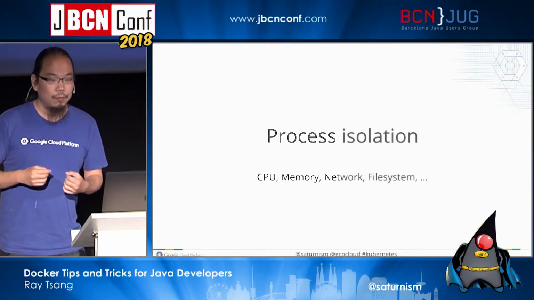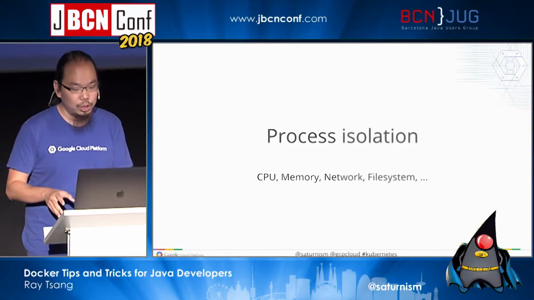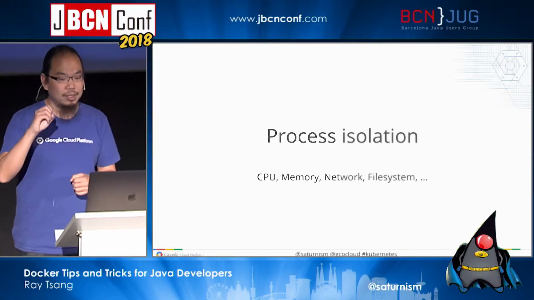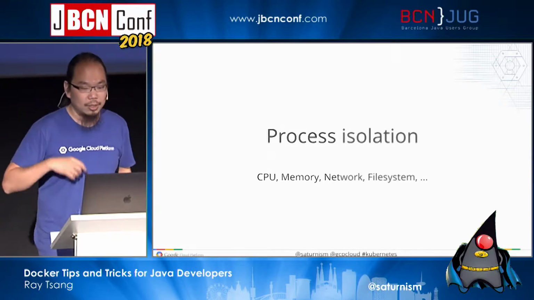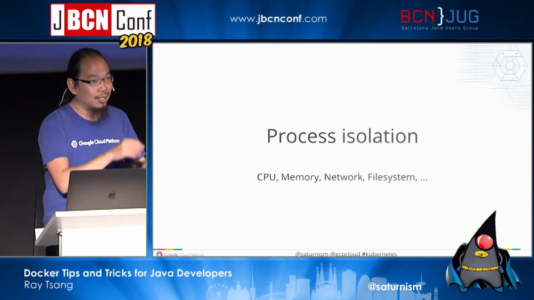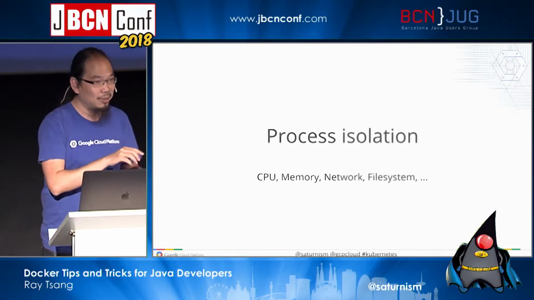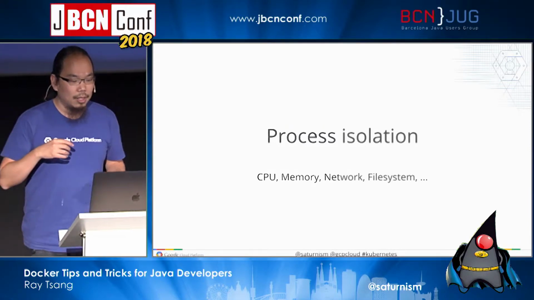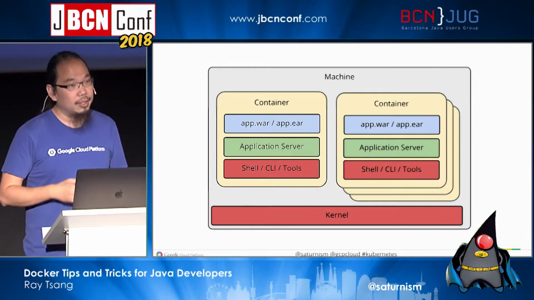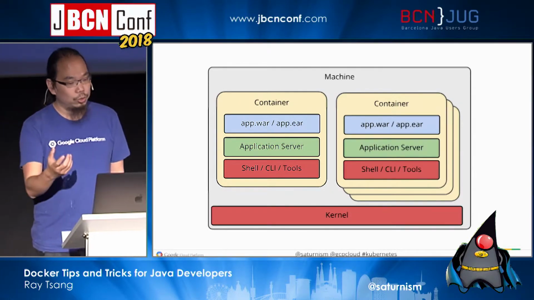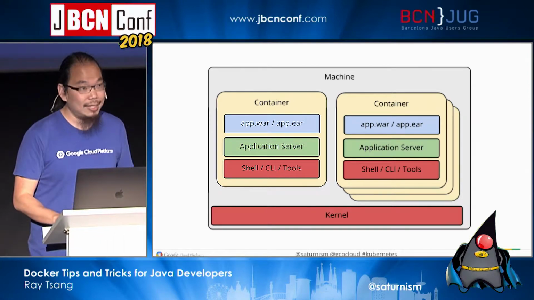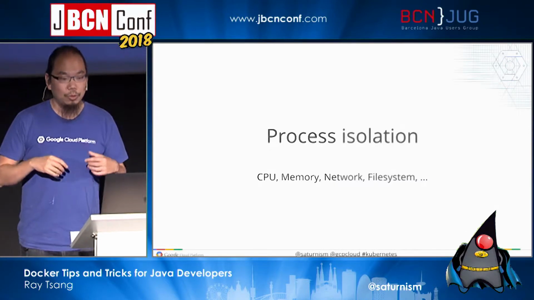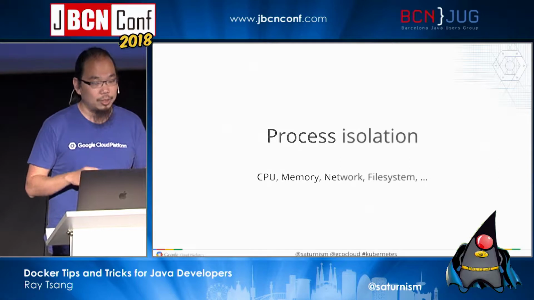So for example, if you run two Java applications on the same machine, they cannot all listen on port 8080, right? Because otherwise you get a port conflict. So you have to run something on port 8080 and another one on port 8081 and so forth. And now you have another spreadsheet that documents what is running where on what port, which needs to talk to which other services on another port, right? It gets very complicated. But in containers, every container can actually get its own IP address, which is really useful. And so every process in a container can listen on the same port, because they all have their own IP, so now you don't really have to deal with these conflicts.